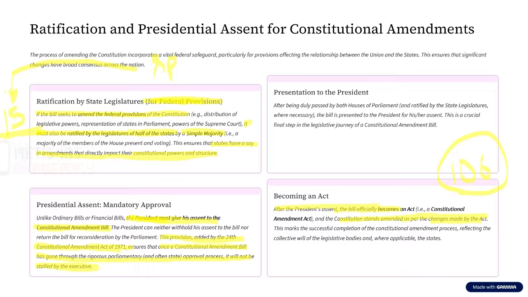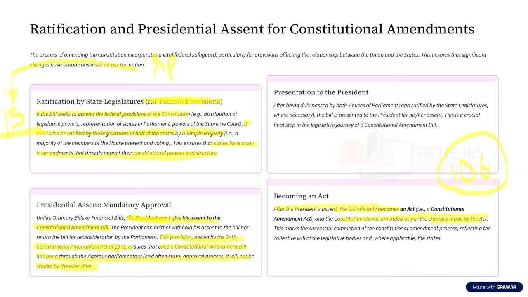An ordinary bill can be introduced either by a public member or by a private member. A money bill can be introduced only by a public member. A financial bill can only be introduced by a public member. A constitutional amendment bill can be introduced either by a public member or by a private member.